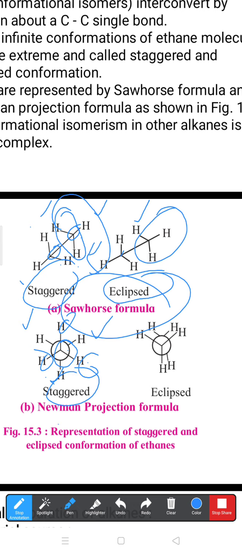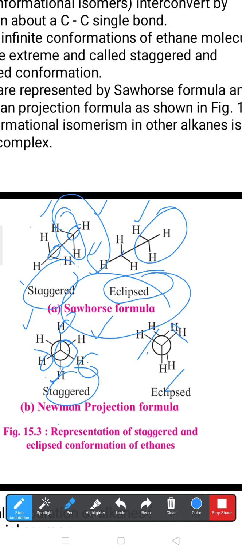Then when the front or back carbon is rotated, suppose the backside carbon atom is rotated, at that time the hydrogens of the two carbon atoms, joined from front side and back side, come nearer to each other like this.